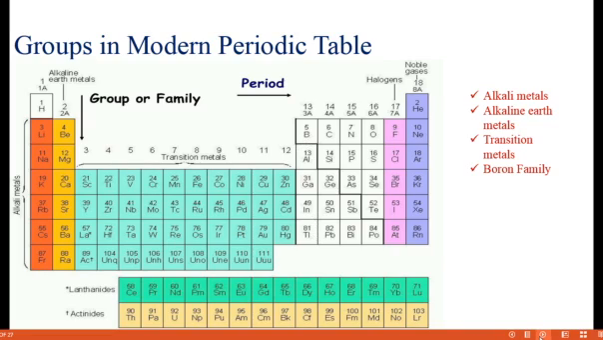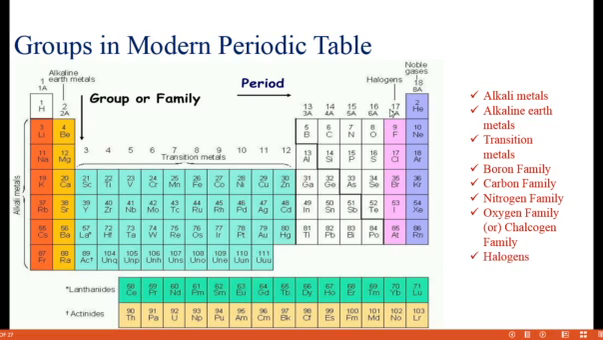Similarly, for the 14th family, what's the first element? Carbon. We call it the carbon family. For the 15th, what's the first element? Nitrogen, so we call it the nitrogen family. The 16th is called the oxygen family or chalcogen family. The 17th is nothing but halogens: fluorine, chlorine, bromine, iodine are known as halogens. And the last, 18th group, is known as the noble gases or inert gases.